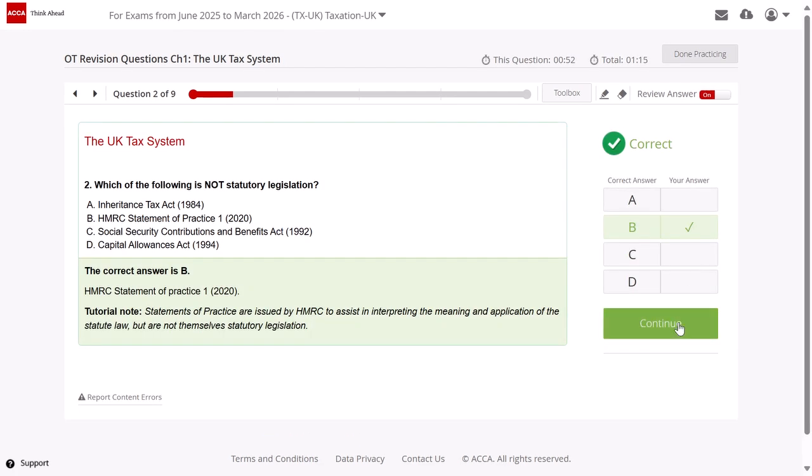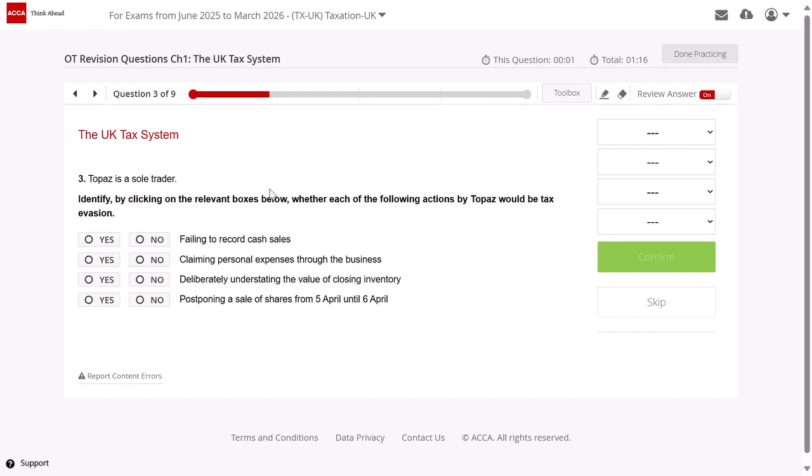Okay, let's move ahead. Third, Topaz is a sole trader. Identify by clicking on the relevant boxes below whether each of the following actions by Topaz would be tax evasion. First, failing to record cash sales. If you fail to record cash sales, can I say this is an error? So this will definitely become an example of tax evasion, right? Second, claiming personal expenses through business. This is definitely tax evasion.